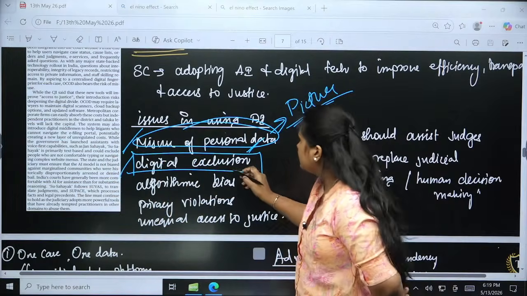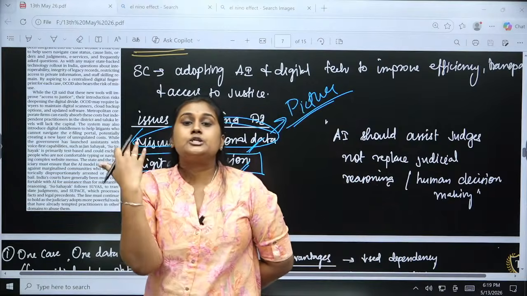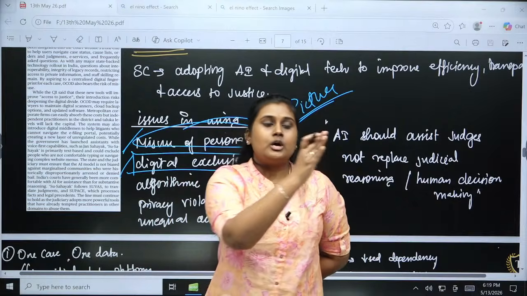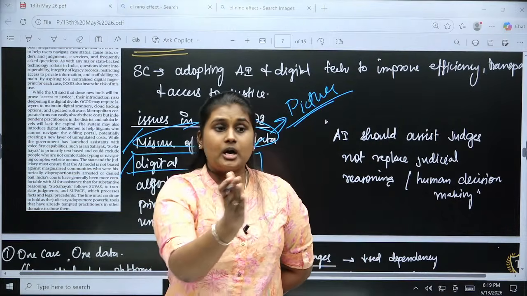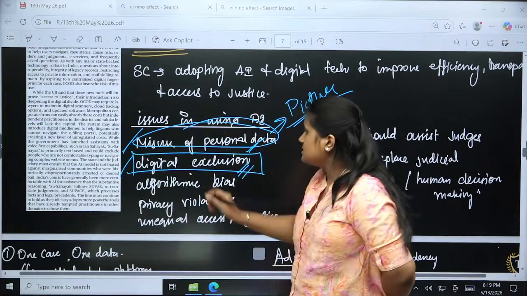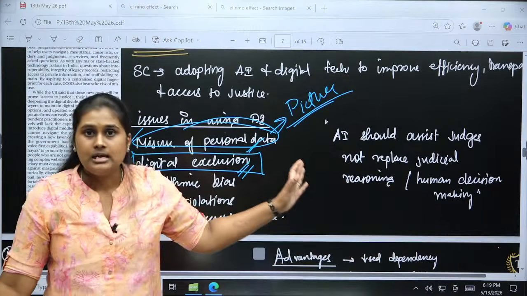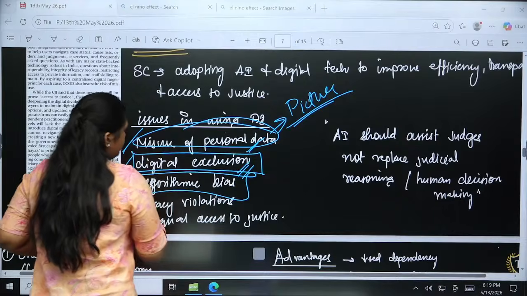The problem is that those who have digital knowledge and exposure to digitization will get the resources. Those from rural areas or elderly persons who are out of this digital era will not be able to use this and will not benefit from it. So digital exclusion is also there. That is a major concern. And the third one is algorithmic bias.